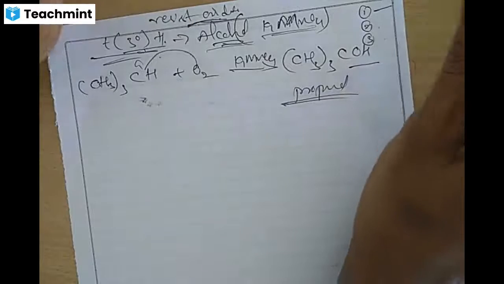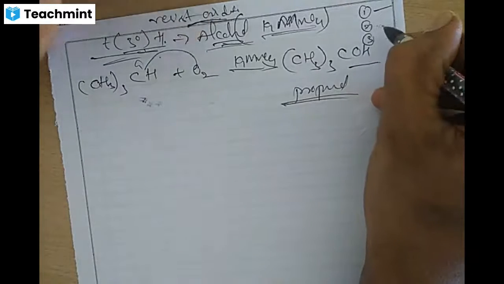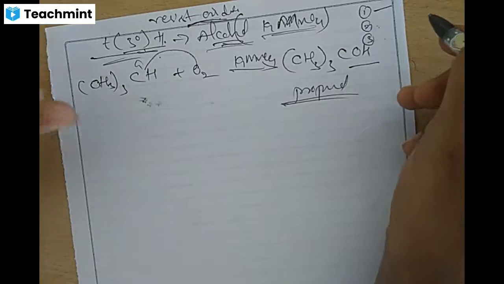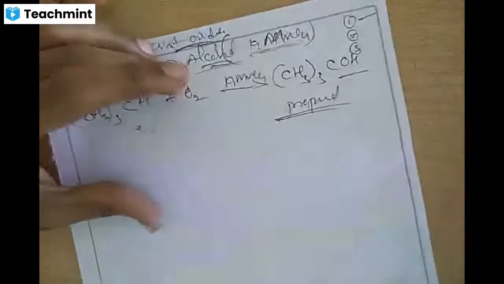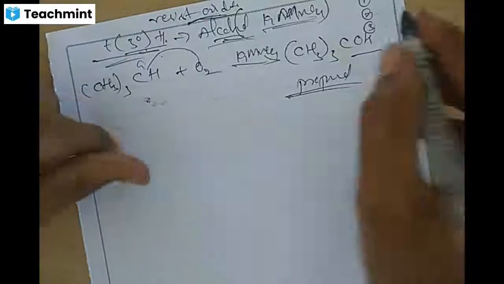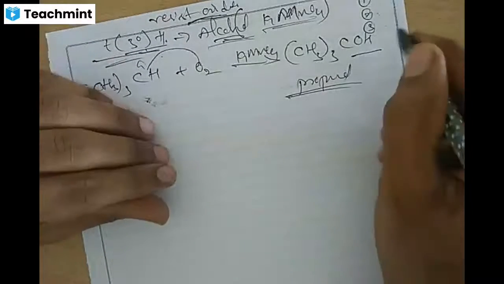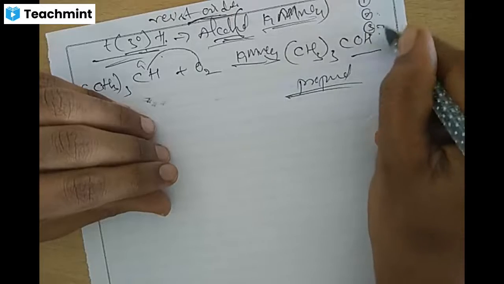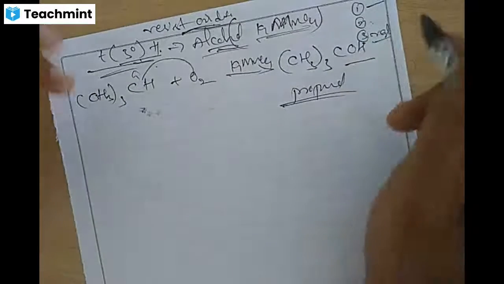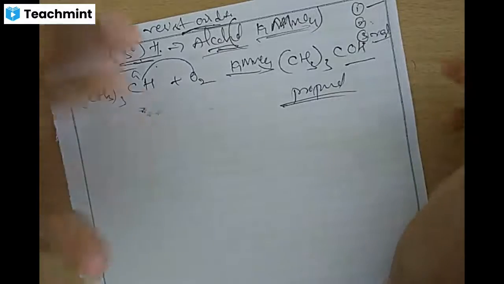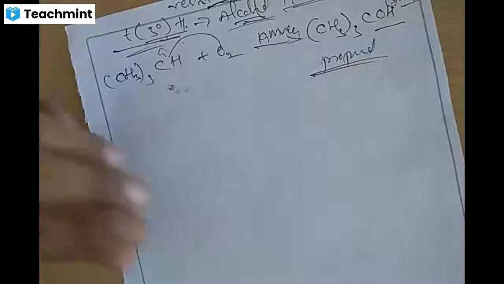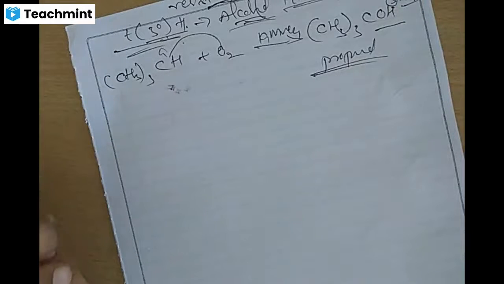Incomplete combustion leads to pollution rich in carbon content. The third one, controlled oxidation with regulated oxygen, can prepare oxidized compounds like alcohol, aldehyde, ketones, or carboxylic acids.